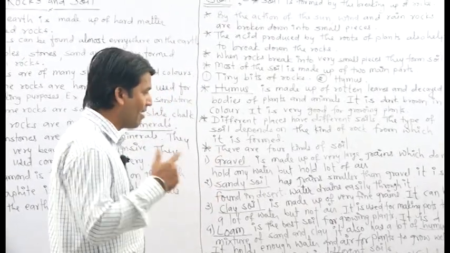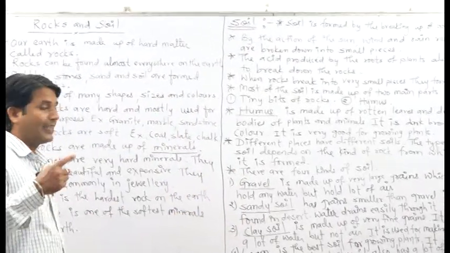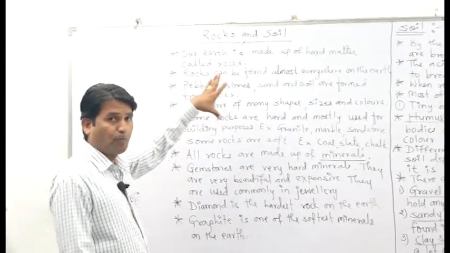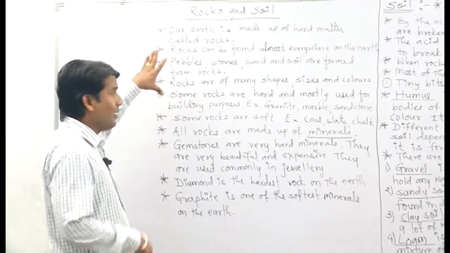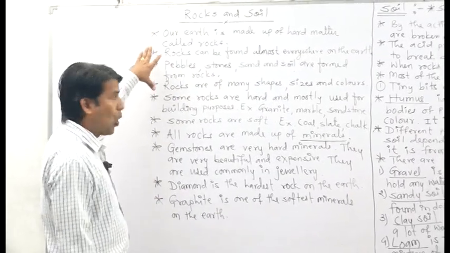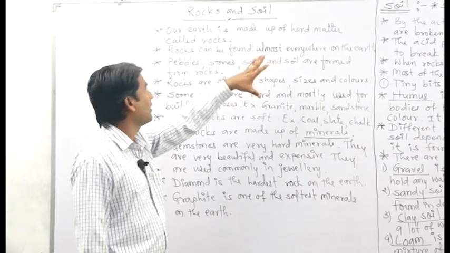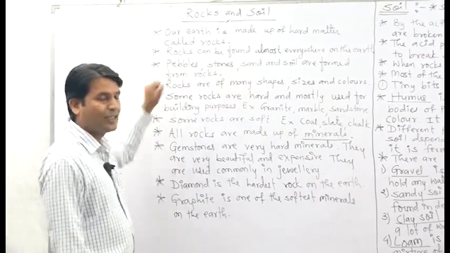I will again revise this lesson for you. Let us see the rocks and soil. First of all, we will again take revision of rocks. Our earth is made up of very hard matter. That hard matter is known as what?